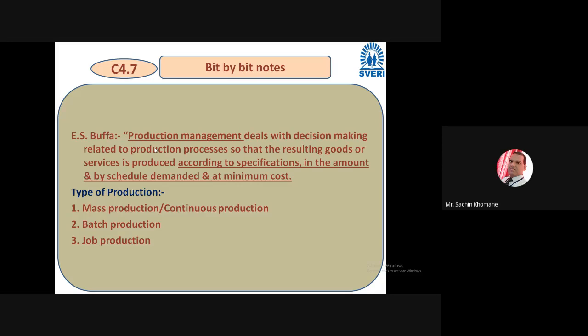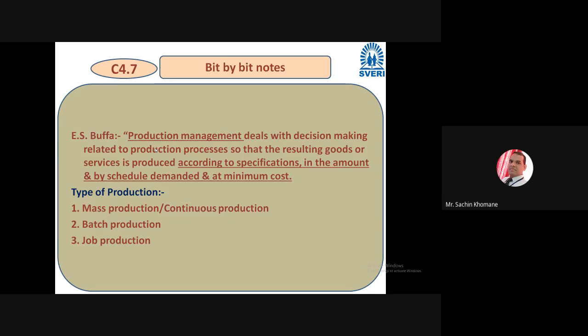Now in production management, according to Bupa, he has included very important keywords. His opinion is that production management is decision making. What kind of decision making? Related to the production process. And why should this decision making be there? For the resulting goods and services. Yes, you can produce goods and services, but according to the specification that the customer is demanding. Specification is always given by customers, right?